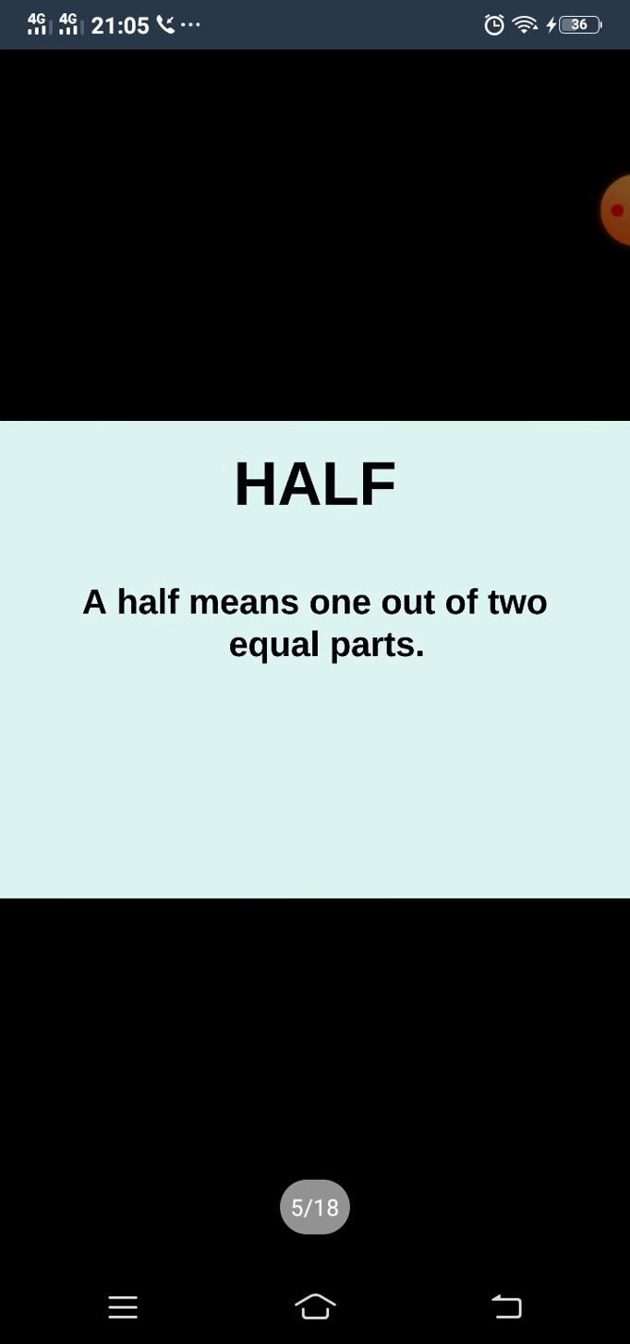Today we are going to learn about fractions. So, talking about the fractions, what does fraction mean? Actually, fraction means parts. And what does half mean? Half means 1 out of 2 equal parts. Fraction means equal parts, or you can say parts, and 1 half will be equal to 1 out of 2 equal parts.